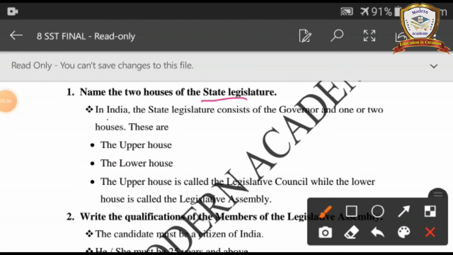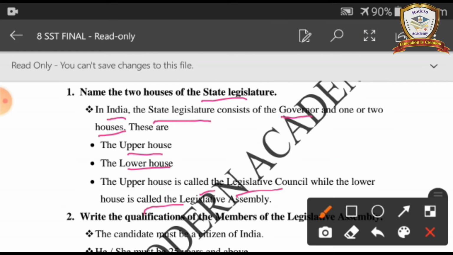In India, the state legislature consists of the governor and one or two houses. They are the upper house and the lower house. The upper house is called the Legislative Council while the lower house is called the Legislative Assembly.